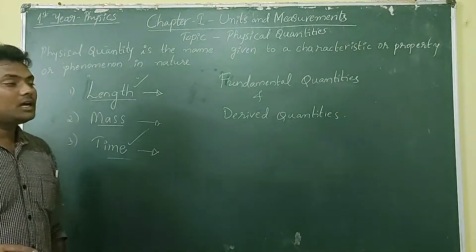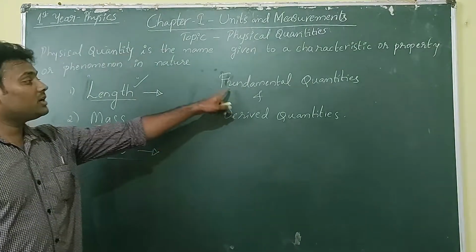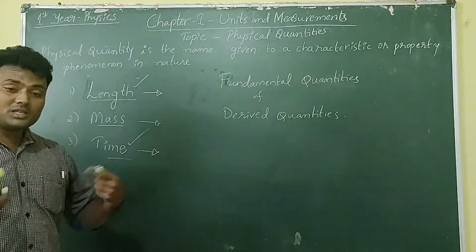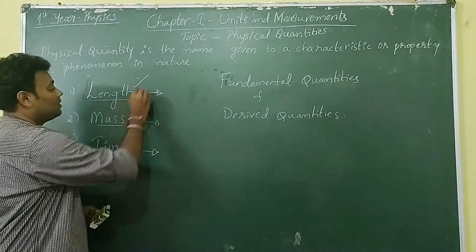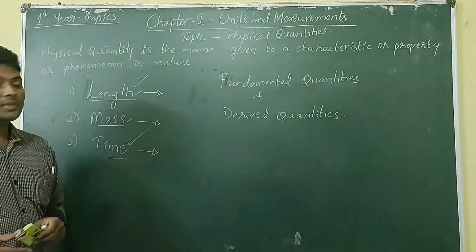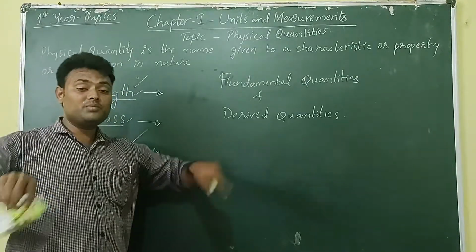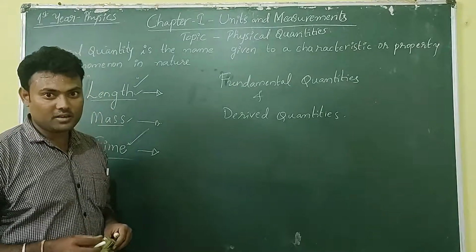Fundamental quantities and derived quantities. Fundamental quantities are those which cannot be expressed in other characteristics. Derived quantities are those which can be expressed in terms of fundamental quantities.